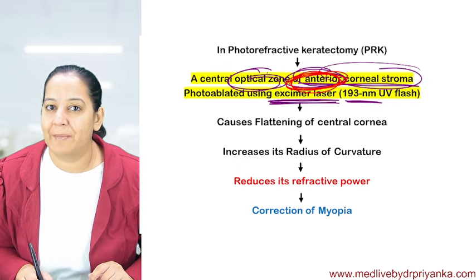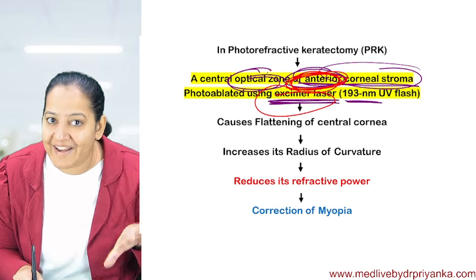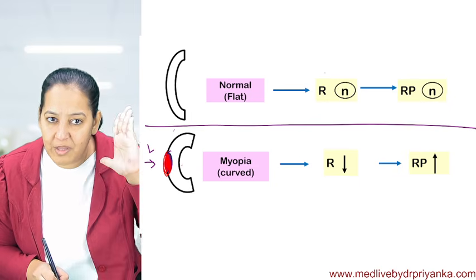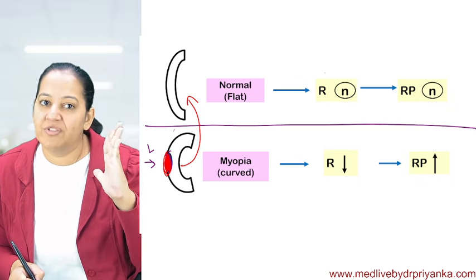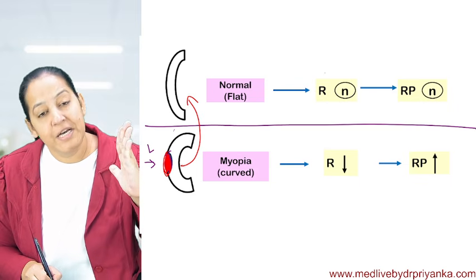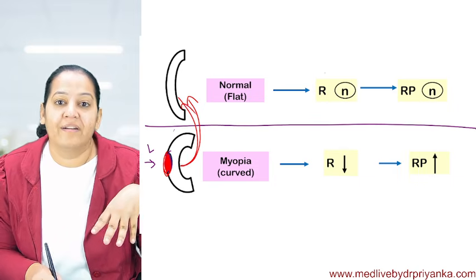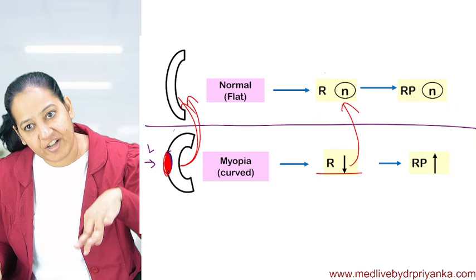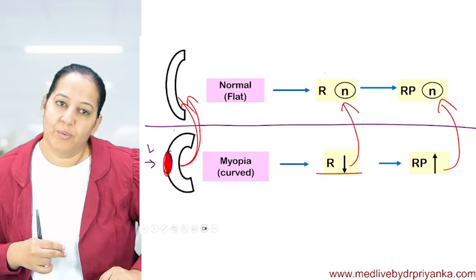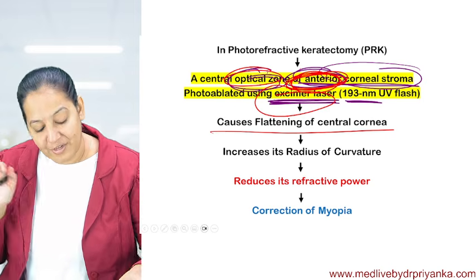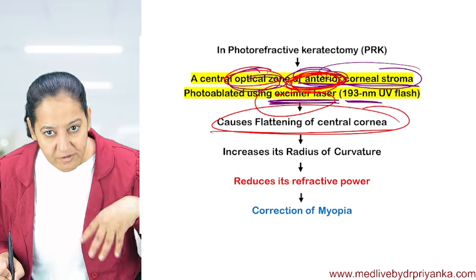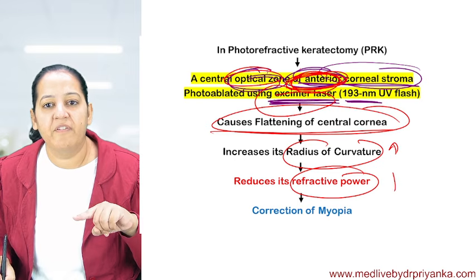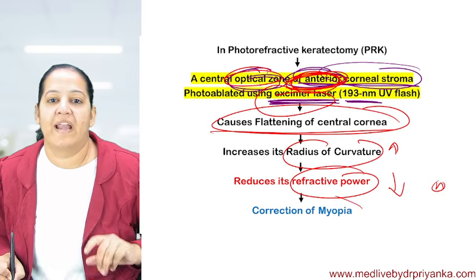Anterior corneal stroma is ablated with the help of a laser in the central optic zone of the cornea. It will cause flattening. Now this portion got ablated, so the cornea will get flattened. Isn't it? It becomes a little flatter. Once it gets flattened, the radius of curvature is going to increase and become normal, and the refractive power is going to reduce and become normal, and our problem is going to be solved. So it will cause flattening of the cornea. Because of flattening of the cornea, the radius of curvature will increase and the refractive power is reduced and it becomes normal, and our problem is fixed.